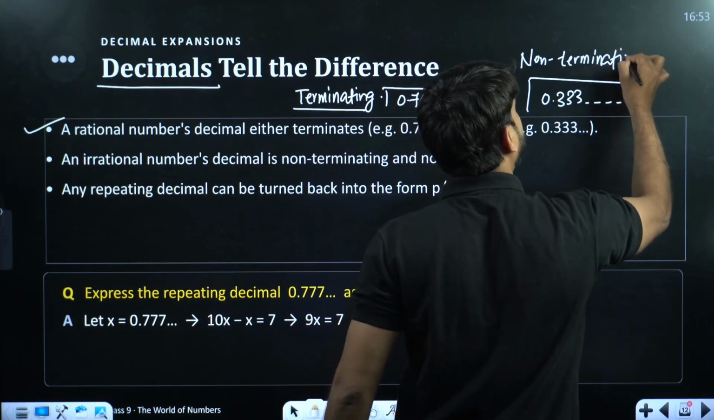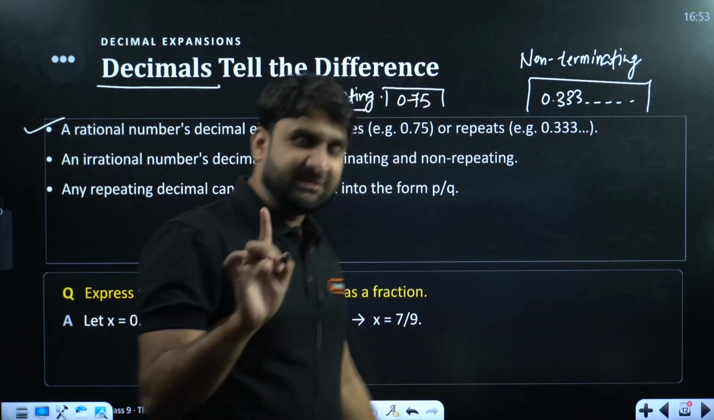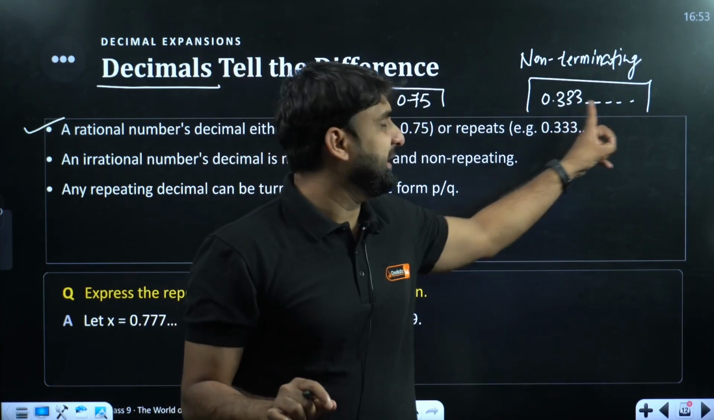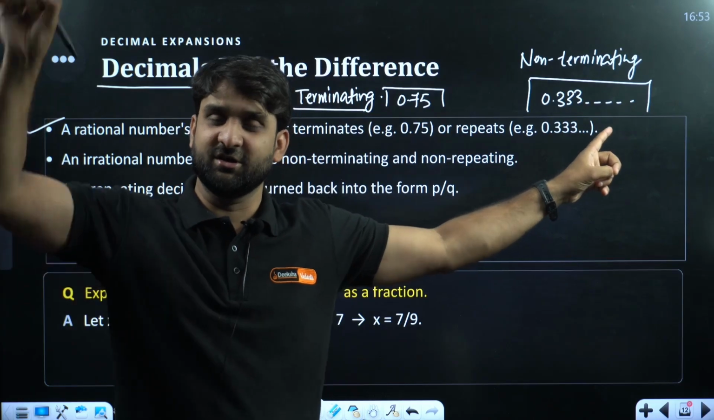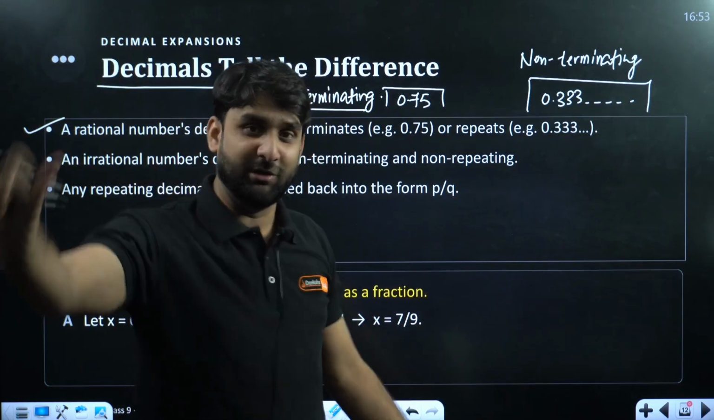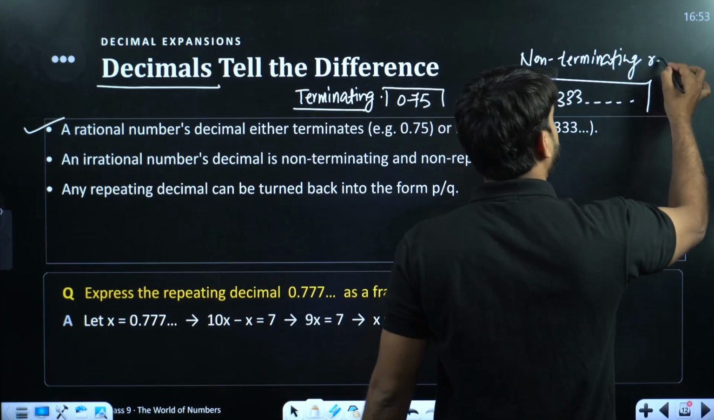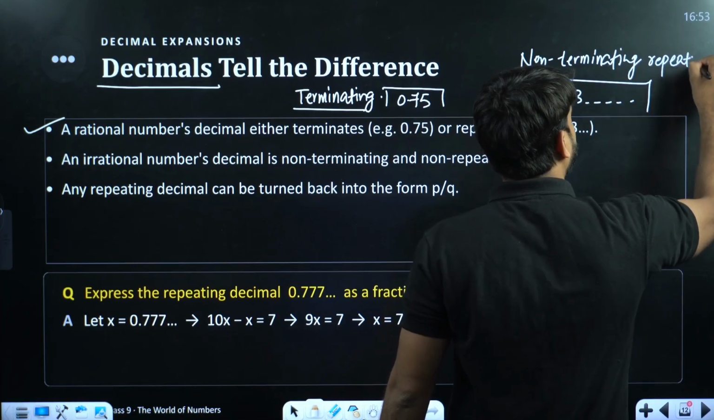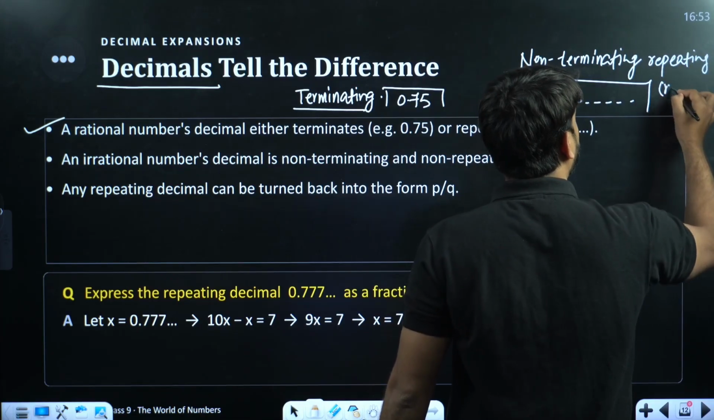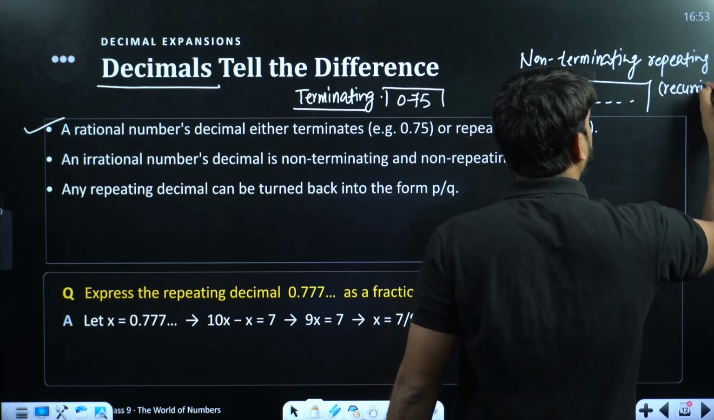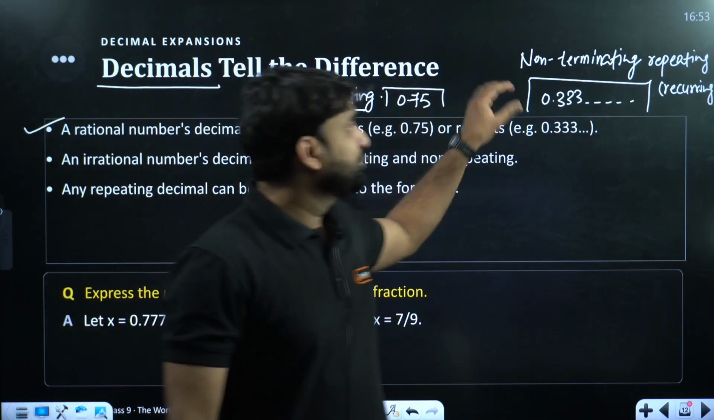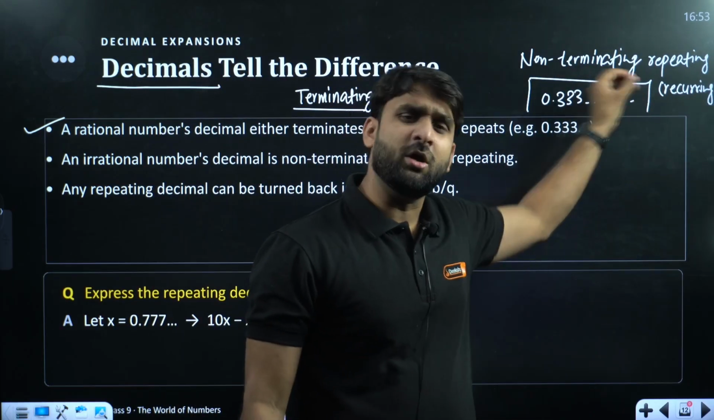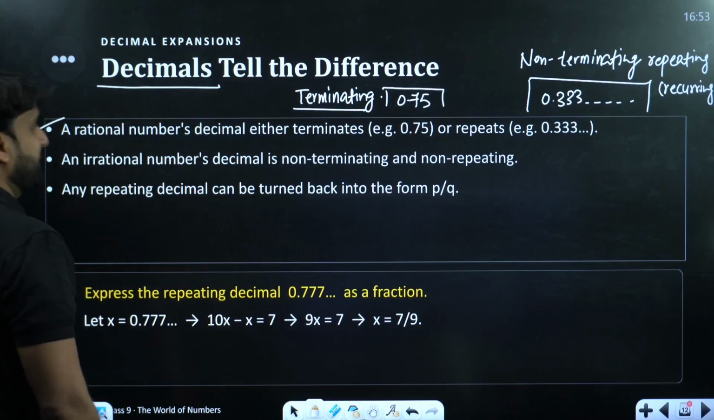But one thing is very special here. After the decimal, the same thing is repeating continuously, in a regular pattern. So this is called non-terminating repeating. In some books, you might find the word recurring, so you can say non-terminating repeating or non-terminating recurring.